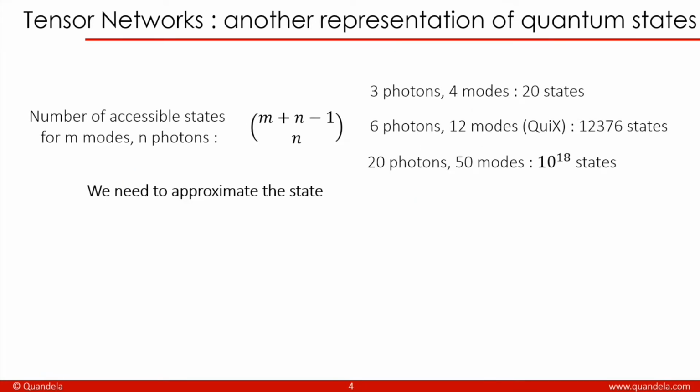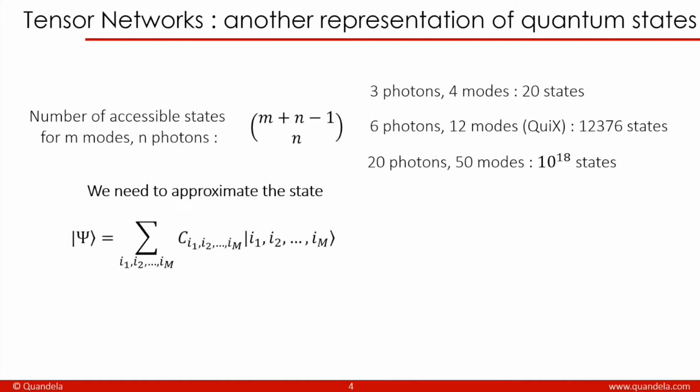Tensor networks are a set of algorithms which aim at approximate representations of quantum states. The problem with quantum states is that they are really hard to store in the memory of a computer because they need a lot of data. So for instance, if we have n modes and n photons, the number of accessible states is given by this formula. And so for 20 photons and 50 modes, it represents 10 to the power of 18 states. So in order to store this state, we need to approximate it. And that's what we do using a tensor network.